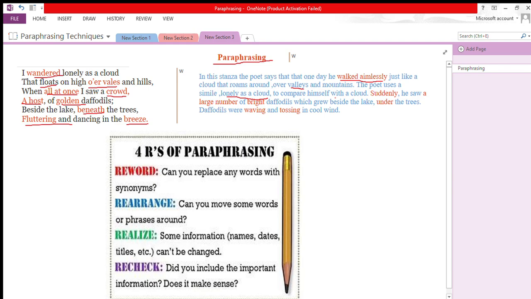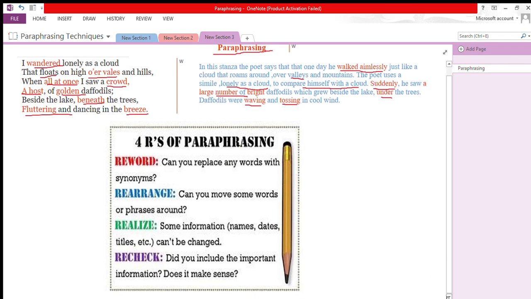Now, if figurative language is used, you don't have to explain it, but you have to give the hint, okay, of how the poet has used figurative language. Then, all at once can be replaced with one word, that is suddenly. All at once is a phrase and you'll replace it with suddenly. He saw a large number of bright daffodils which grew beside the lake under the trees. Instead of beneath the trees, you will use under the trees, and daffodils were waving and tossing in the cool wind. Instead of fluttering and dancing, you have used waving and tossing.